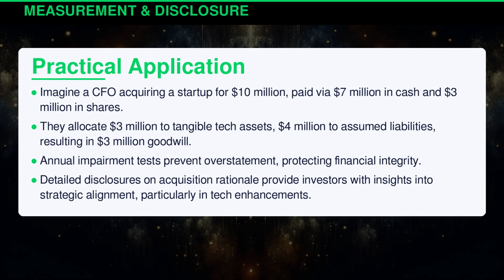Imagine a CFO acquiring a startup for $10 million, paid via $7 million in cash and $3 million in shares. They allocate $3 million to tangible tech assets, $4 million to assumed liabilities, resulting in $3 million goodwill. Annual impairment tests prevent overstatement, protecting financial integrity. Detailed disclosures on acquisition rationale provide investors with insights into strategic alignment, particularly in tech enhancements.